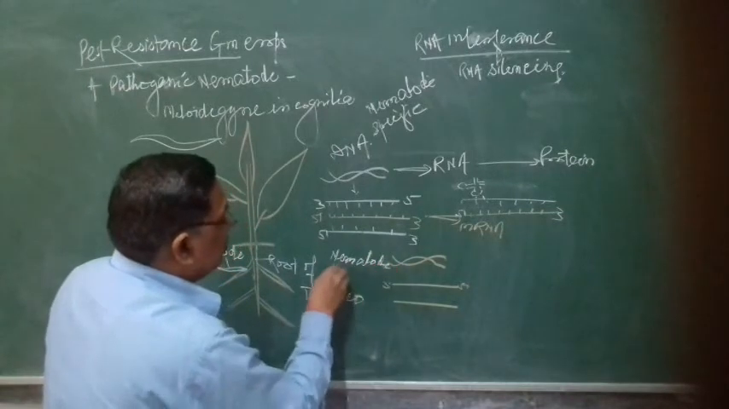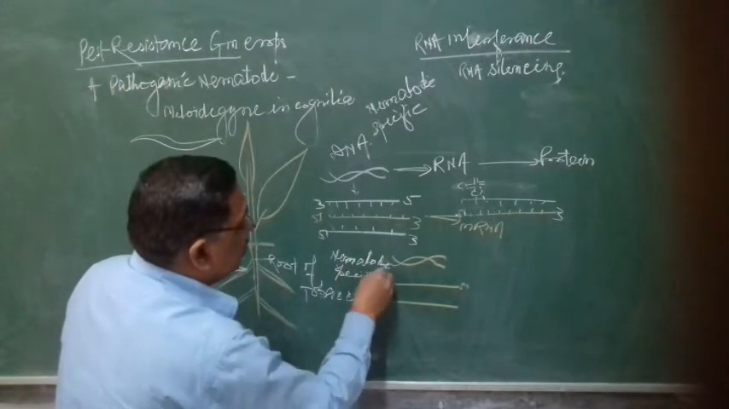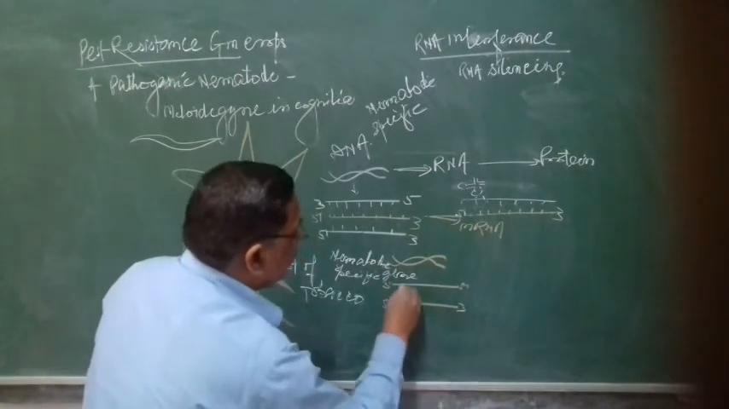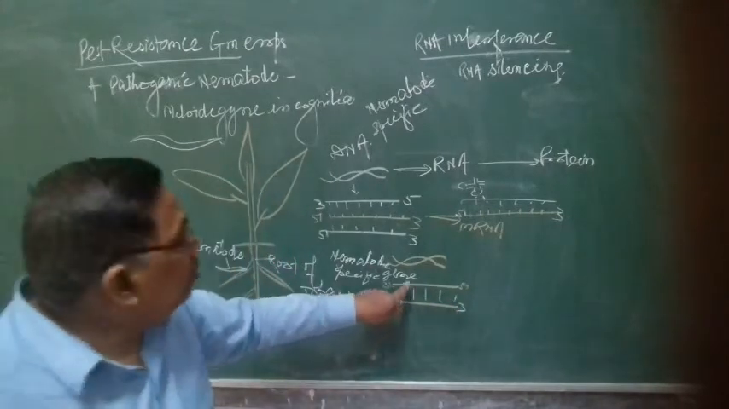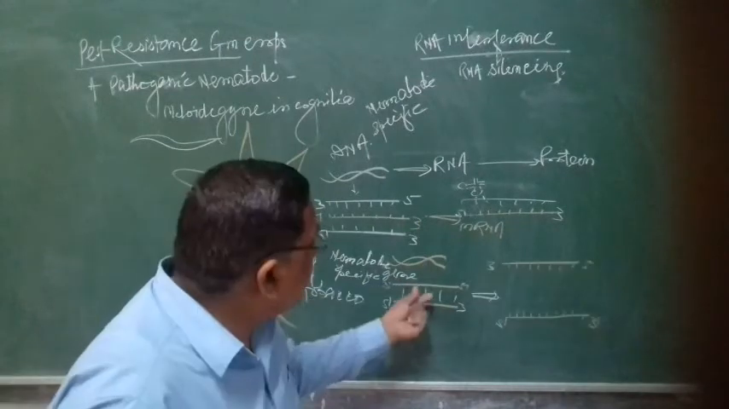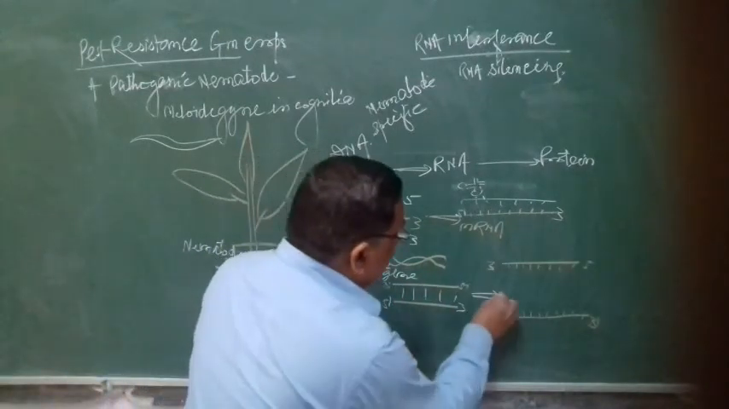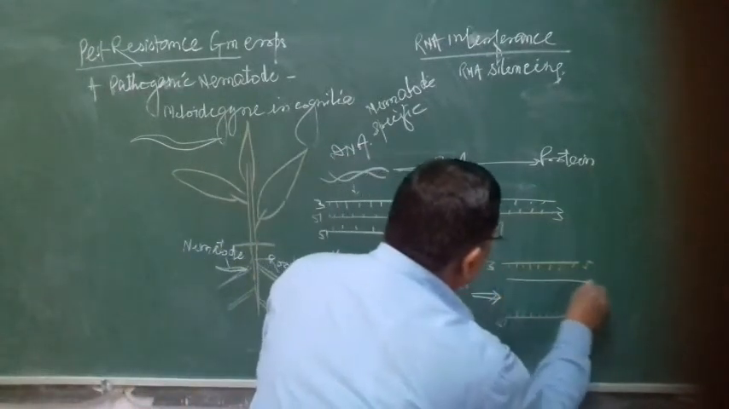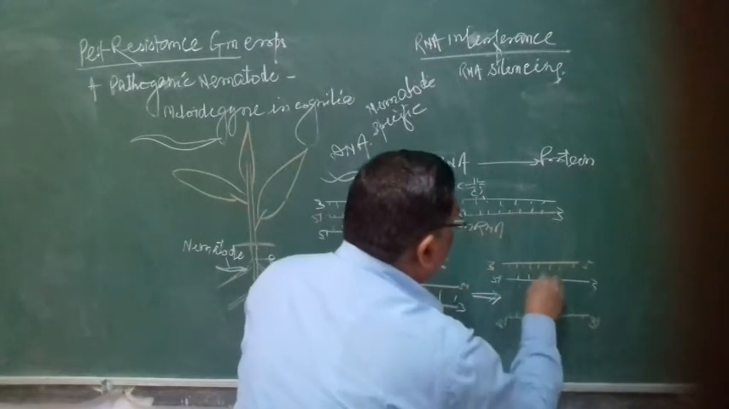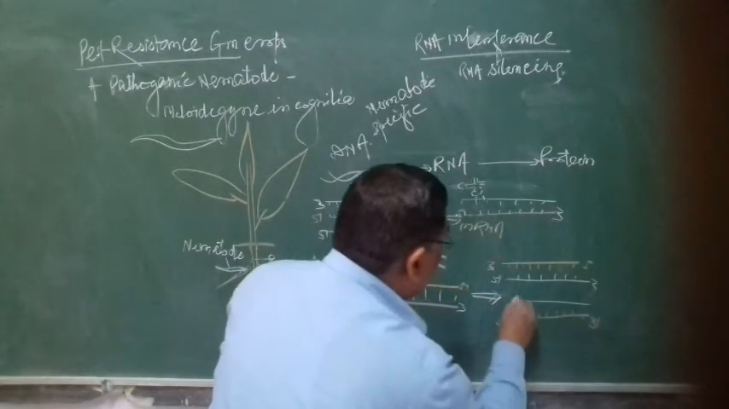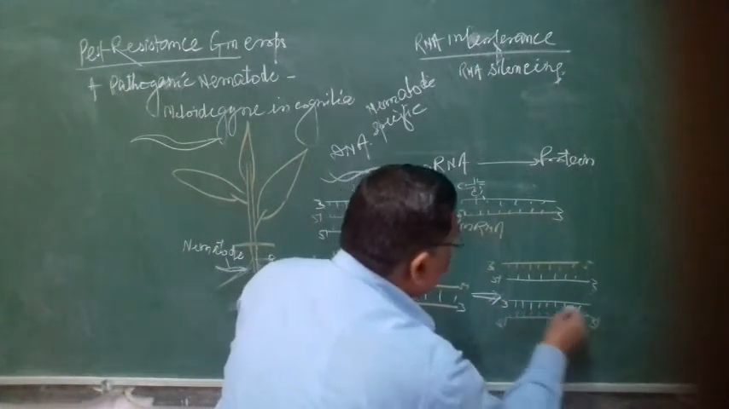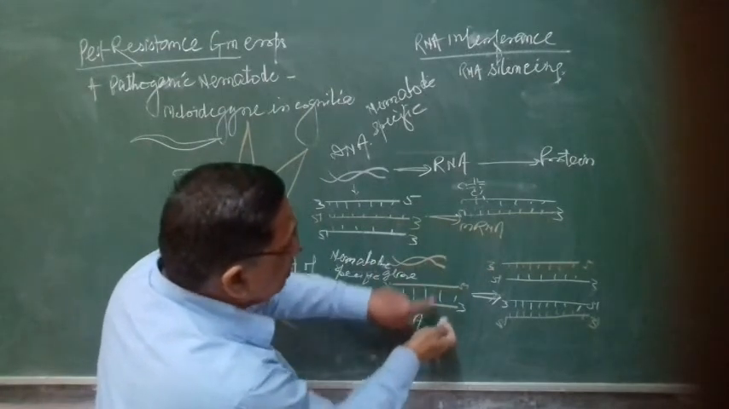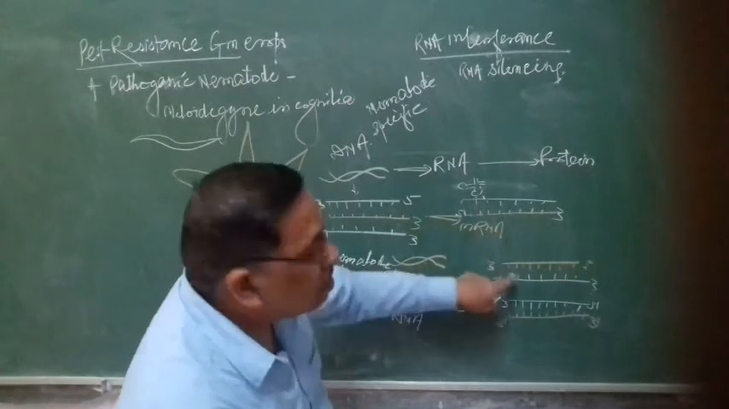Nematode-specific gene. It contains two strands, 3 to 5 and 5 to 3. This is taken and genetically modified in such a way that both its strands can transcribe RNA. So this DNA strand transcribes RNA here, and this one will also transcribe RNA in the 5 to 3 direction, and it will also produce RNA in the 3 to 5 direction. This is the DNA strand, genetically modified in such a way that both strands transcribe RNA.